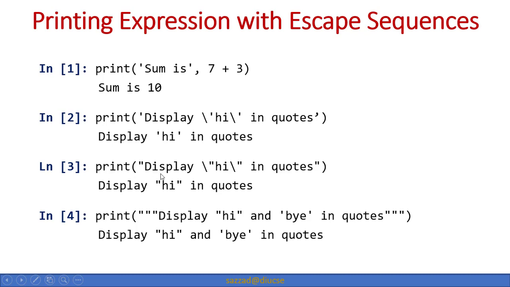In the third case, we are trying to display a double quotation, so that's why we have used a double quotation after the backslash. And in the fourth case, we are using three quotations at the beginning of the text and at the end of the text. So it is not a problem if we put three quotations, but it is a problem if we put three quotations at the beginning but one or two at the end, then it will show an error. So it is allowed to use single quotation or double quotation, but it will be the same at the start and at the end.